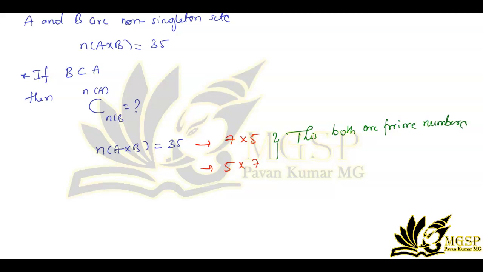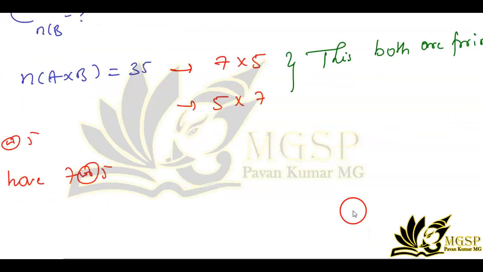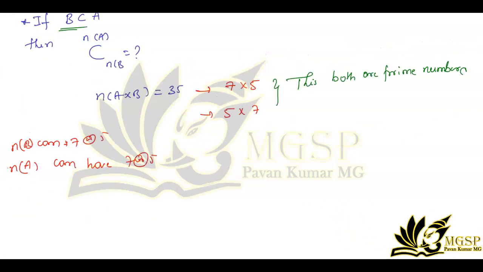Next, they have given the condition that if B is the subset of A, then what are the values that B can take? B can have 7, or B can have 5, and n of A can have 7 or 5. But the condition given here, what is the condition?